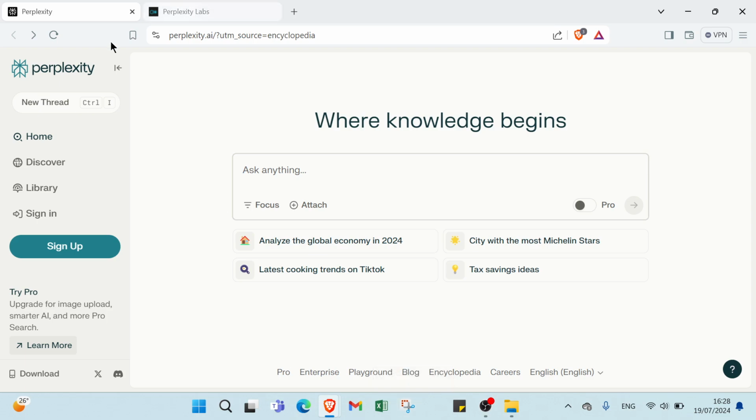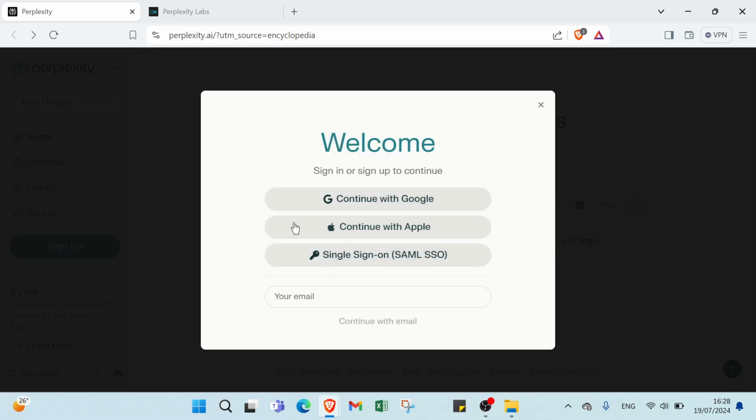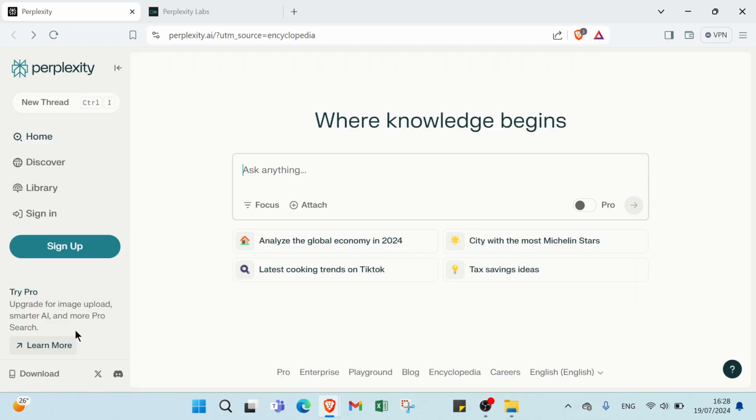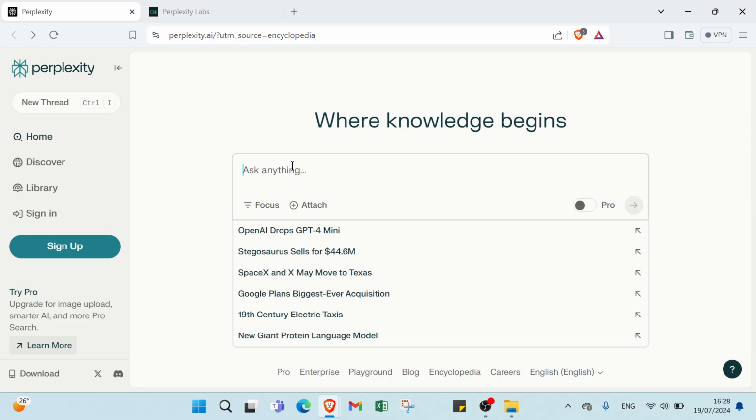So all you have to do is open your browser and dive into perplexity.ai. As you can see, this is the website. Here we have home, discover, library, sign in, sign up. All you have to do is continue with Google if you want, Apple also, or SSO. You can also click over here and write your email and get a message, and you confirm it, then you sign up. Here we have Chat, Pro, learn more, download. You can ask here anything and you get answers.